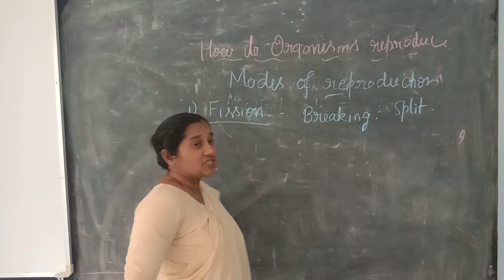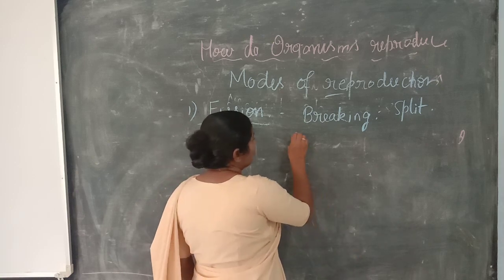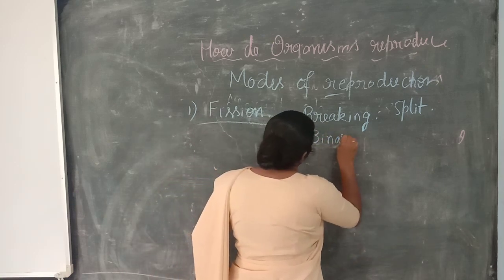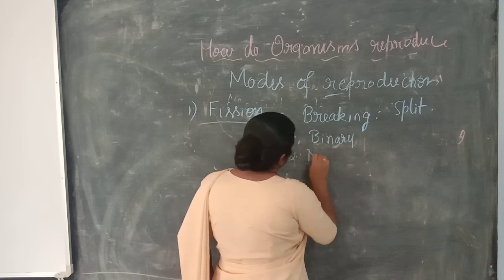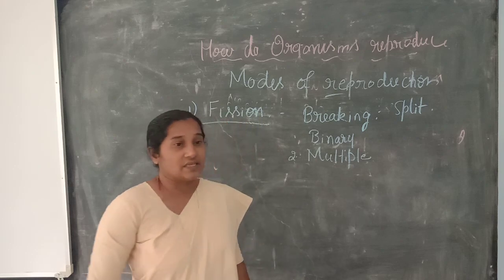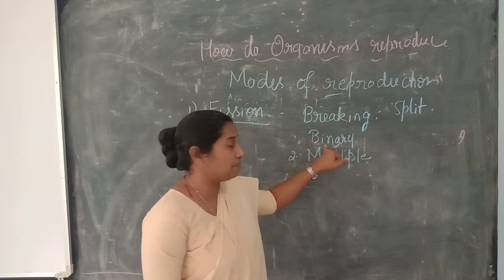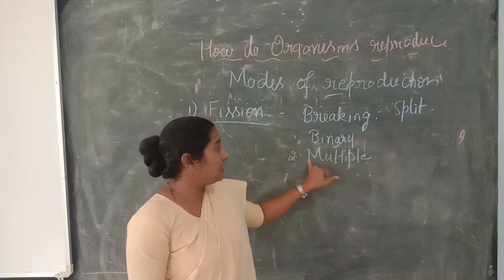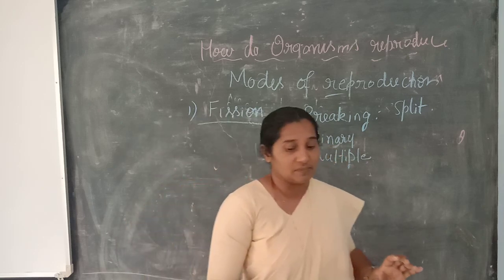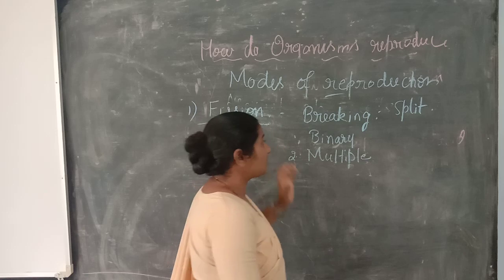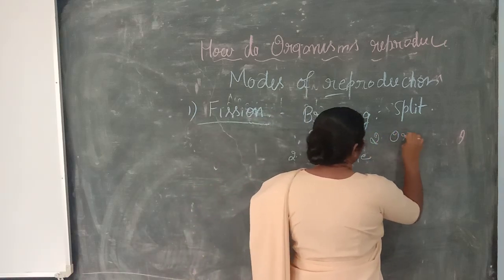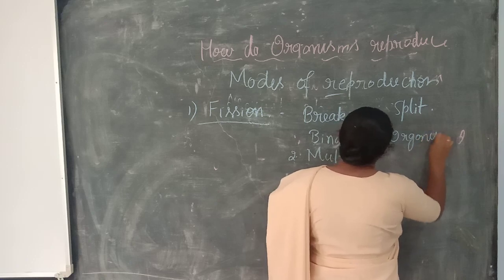And this fission again divides into two: first the binary fission and second the multiple fission. So remember the terms. Binary means two, multiple means many. In binary fission, the organism gets broken into two organisms.